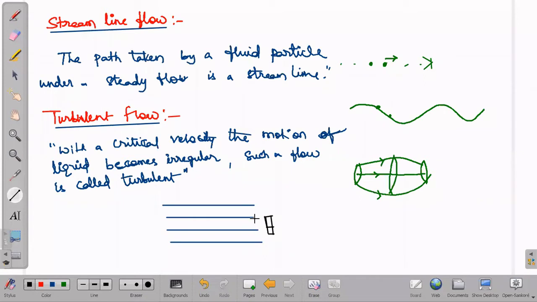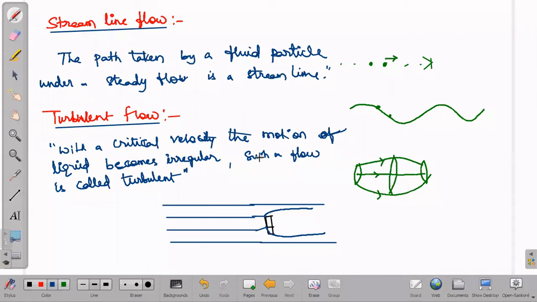Whatever particles touch the obstacle will change their path. The particles not touching the obstacle may go straight, and the remaining particles will change and go like this. Their velocity will change. Such motion, where particle velocity changes, we call turbulent.